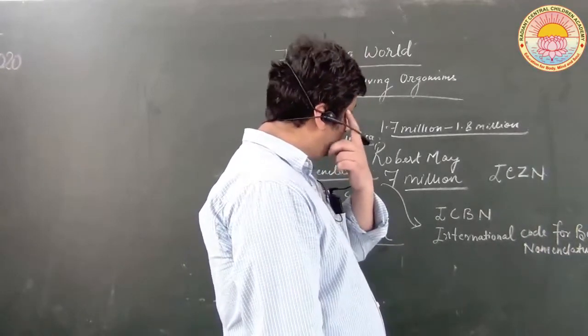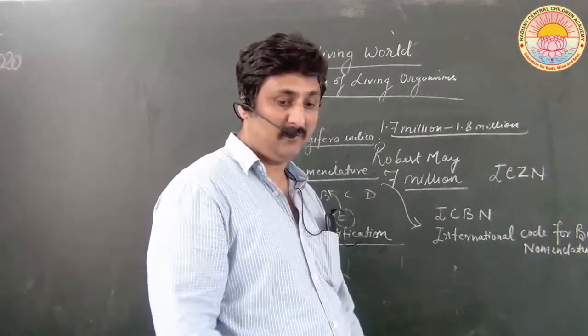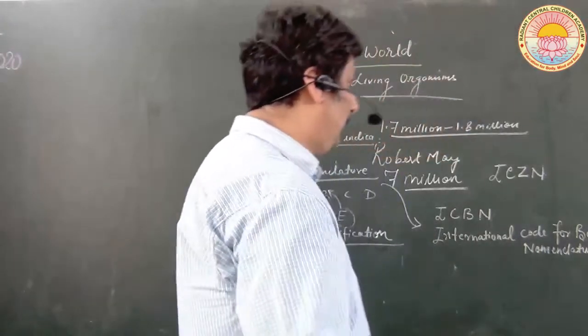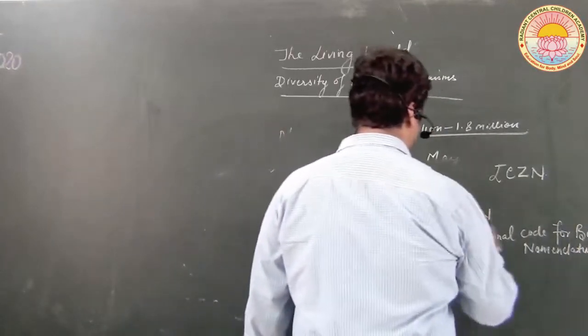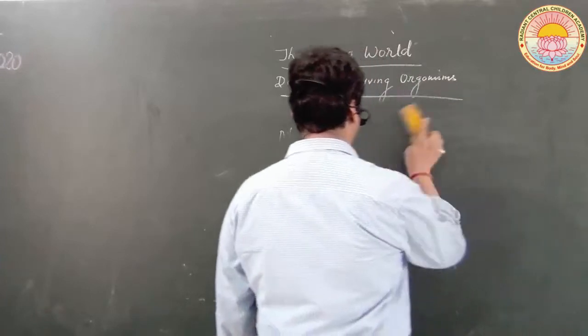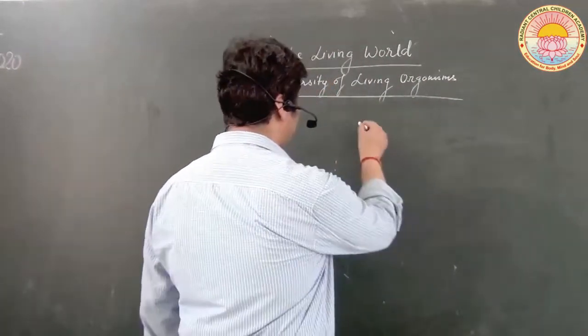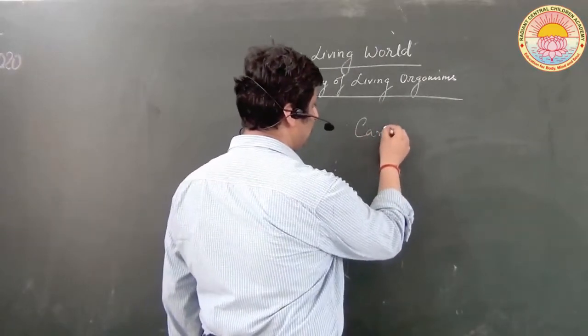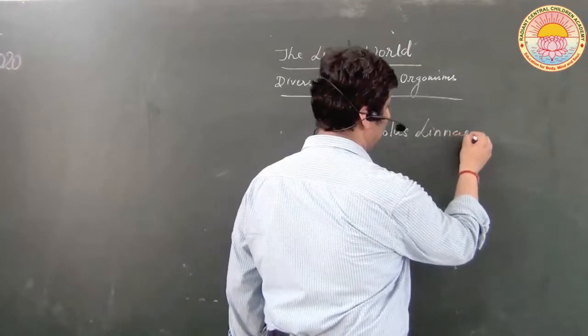Now let us discuss the system of classification, the system of naming. Scientific names are given according to a system devised by Carolus Linnaeus.